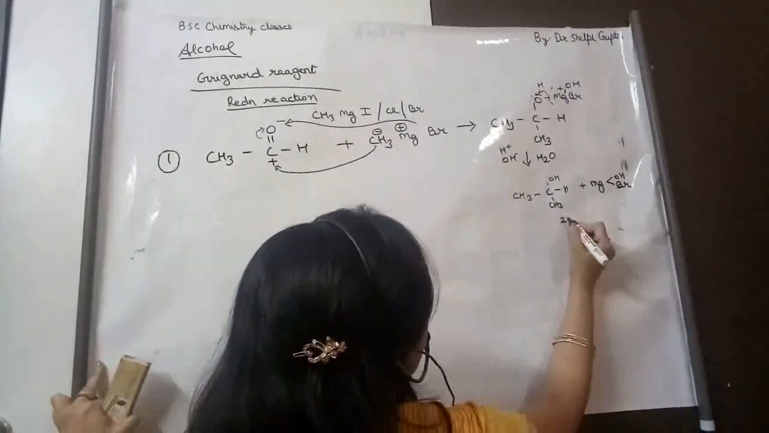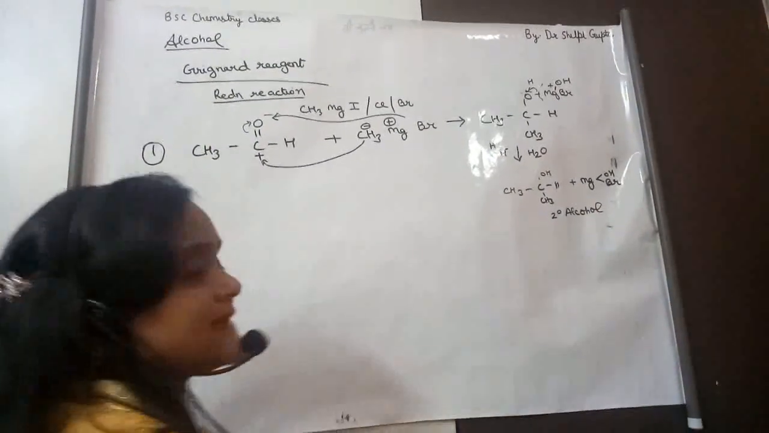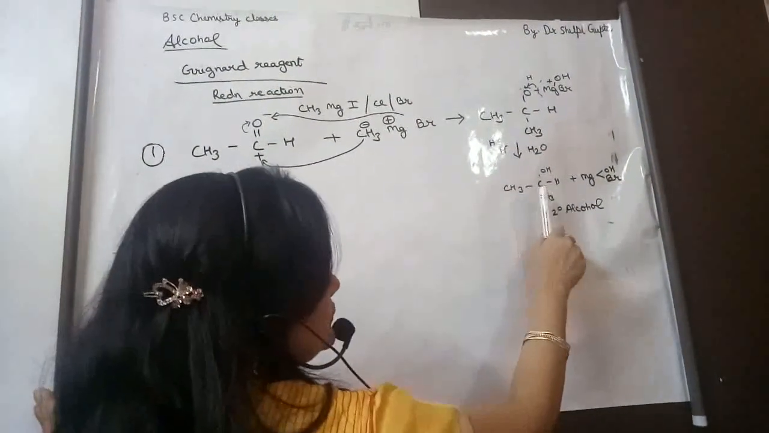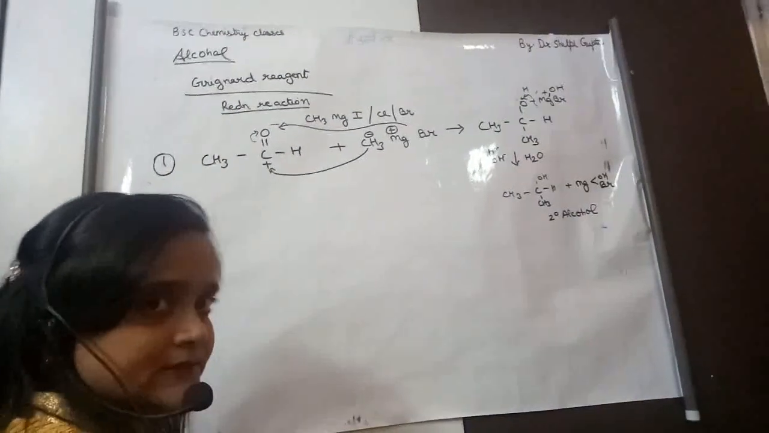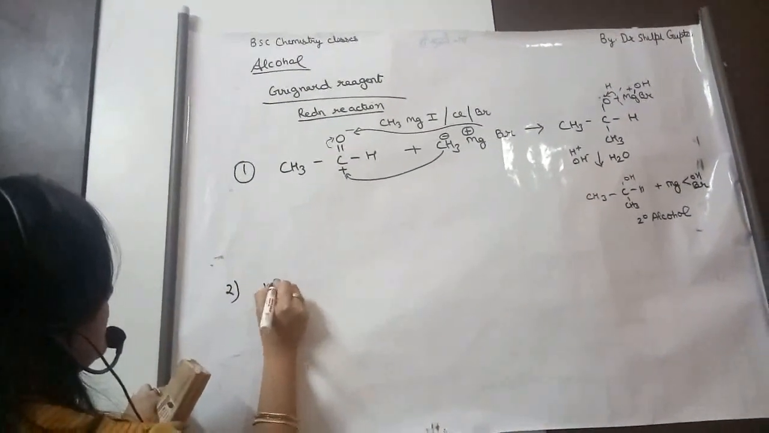This is a 2-degree alcohol, which I explained earlier. It is a secondary alcohol, CH3, CH3, CH, OH. Understood? Now we will explain this reaction with ketone.